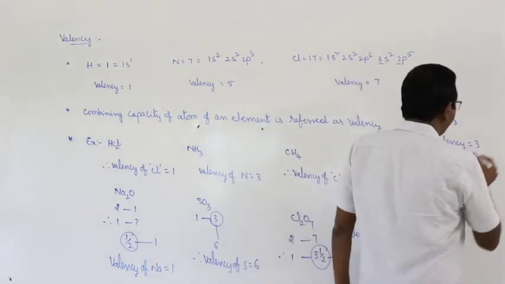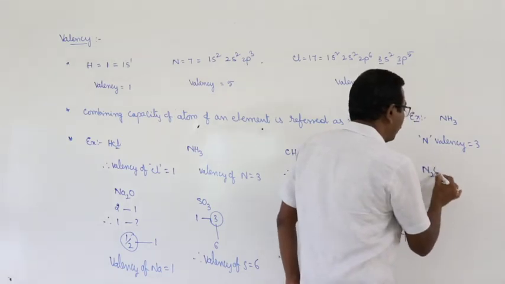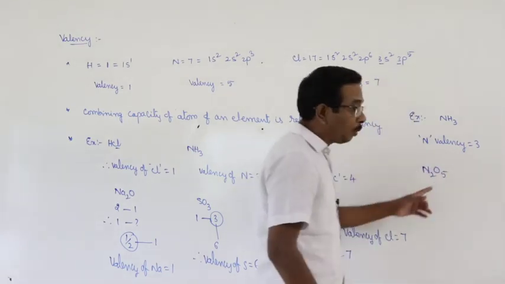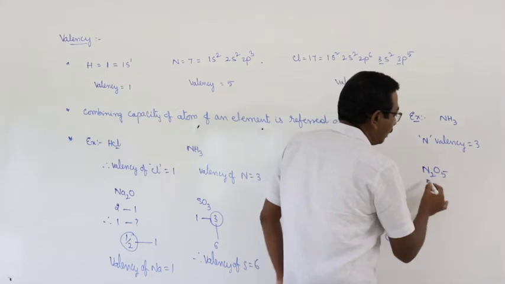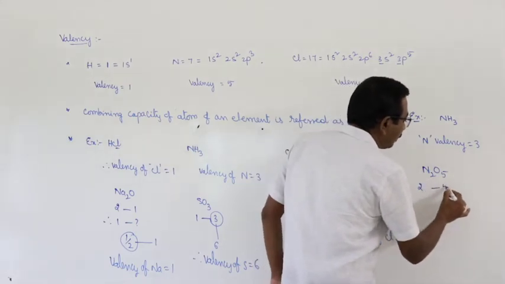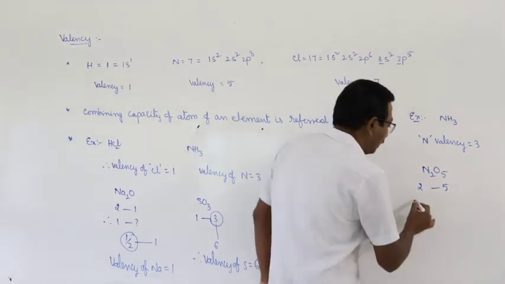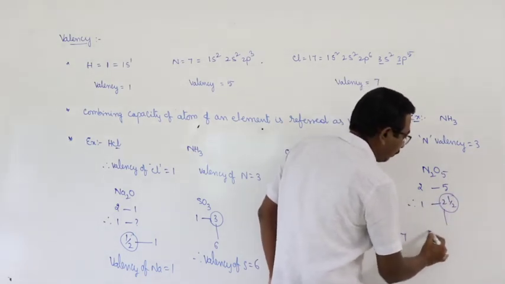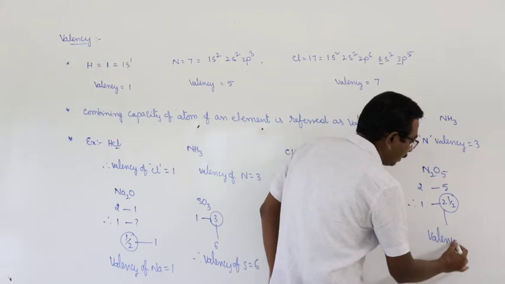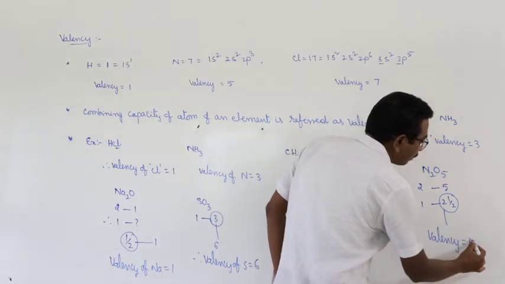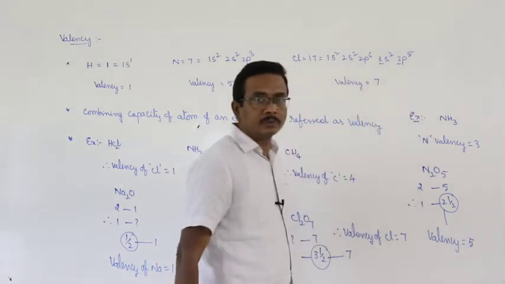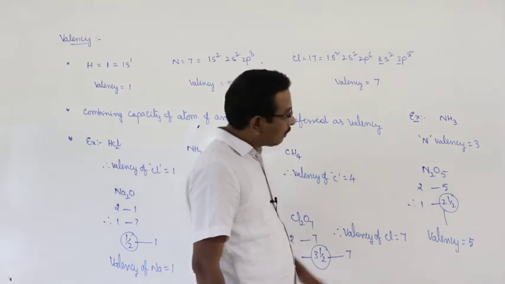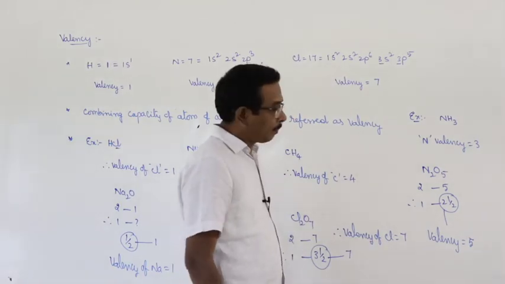Whereas in case of N2O5, here 2 nitrogen atoms are bonded with 5 oxygen atoms. Therefore, 1 nitrogen atom is bonded with 2.5 oxygens. Therefore, the valency of nitrogen is equal to 5. Valency of nitrogen is equal to 5.